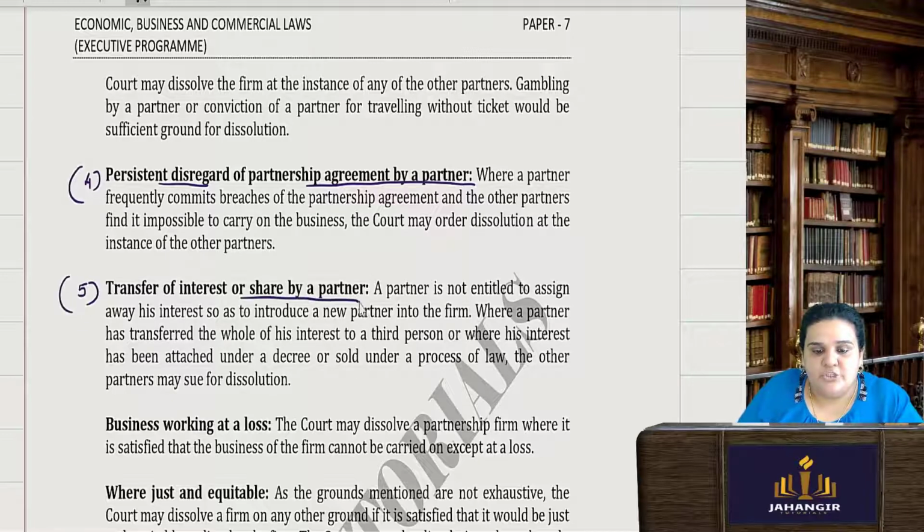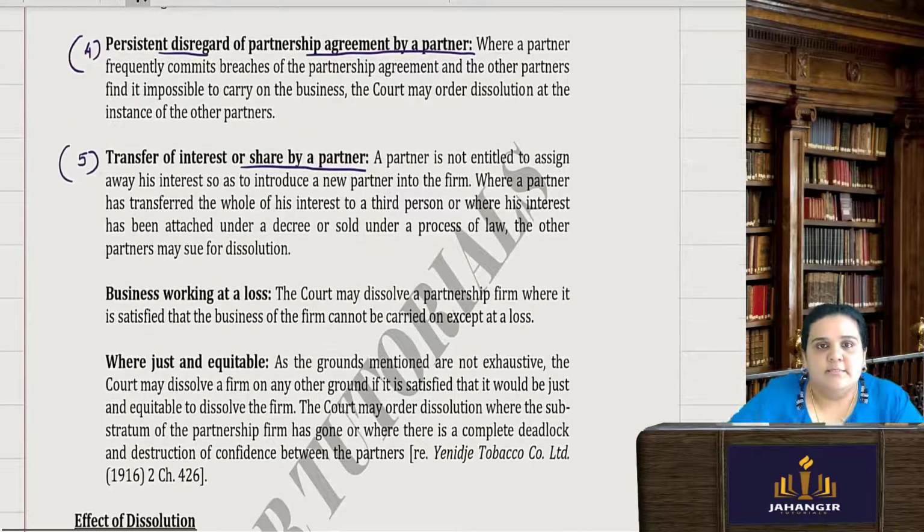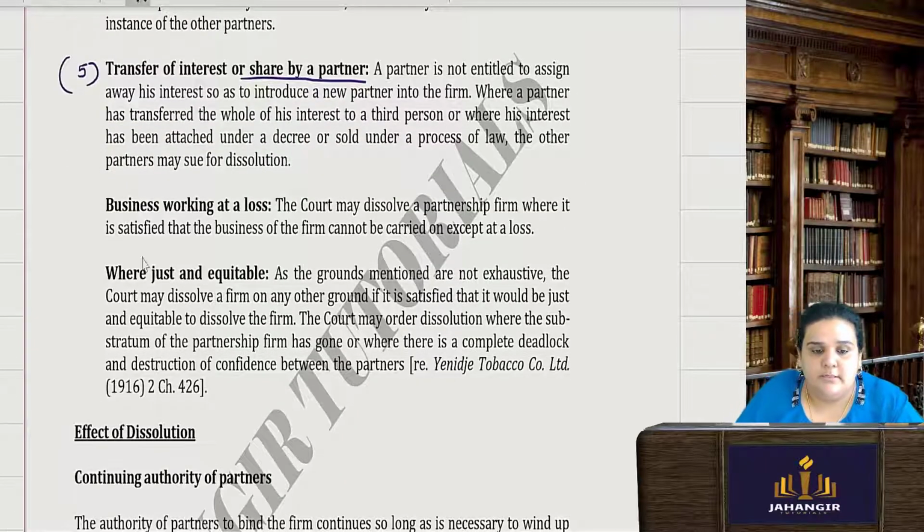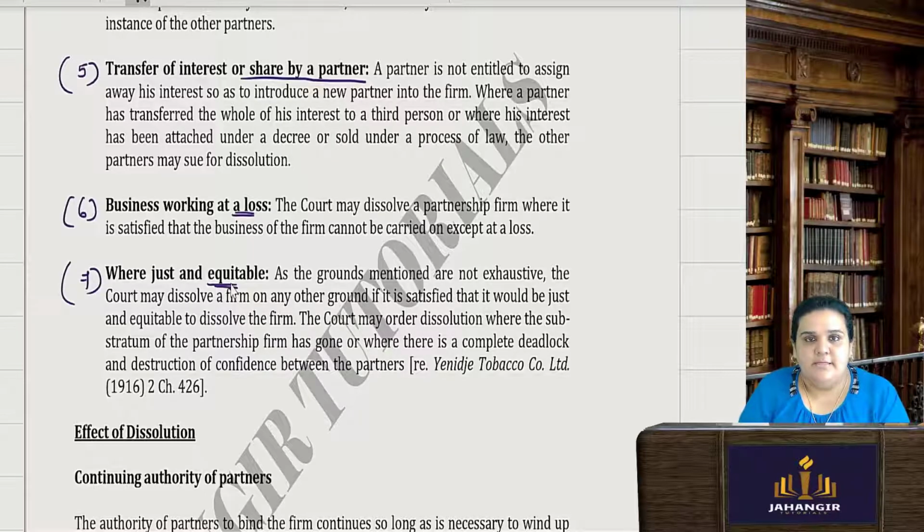Transfer of interest or share by a partner is not allowed under this Act. You cannot transfer your interest or assign it to someone else. If he has done that, where a partner has transferred the whole of his interest to a third person, then the court may order dissolution. Also, if the business is constantly working at a loss, or there are any other just and equitable grounds where the court feels it is good that we dissolve the firm.